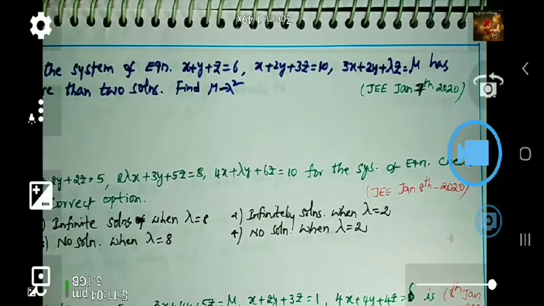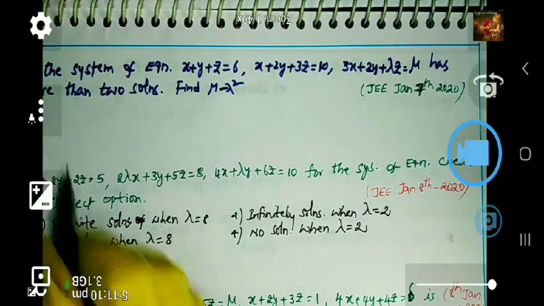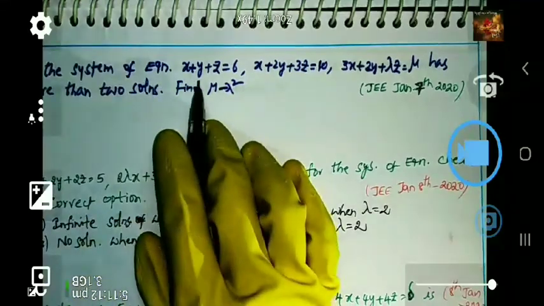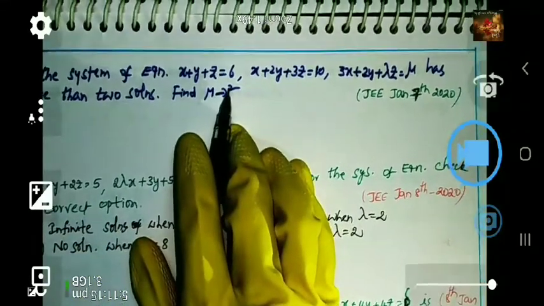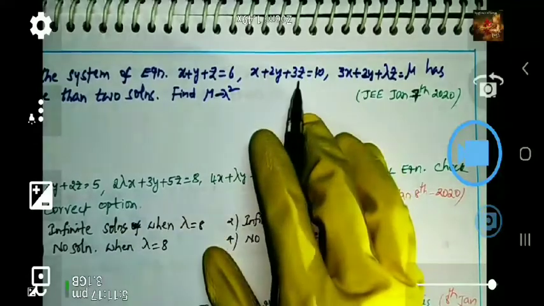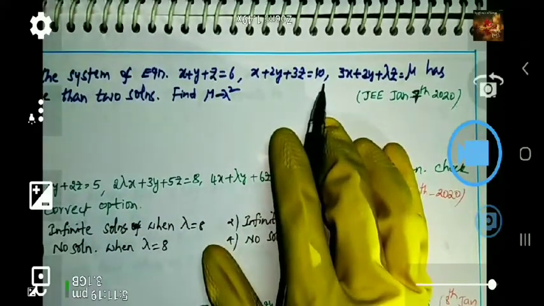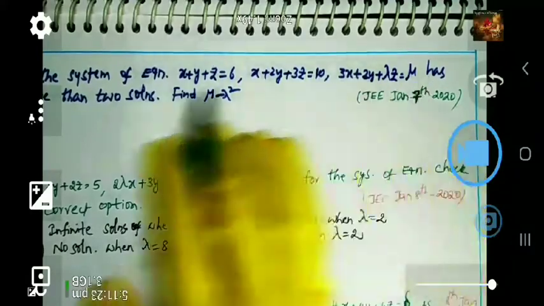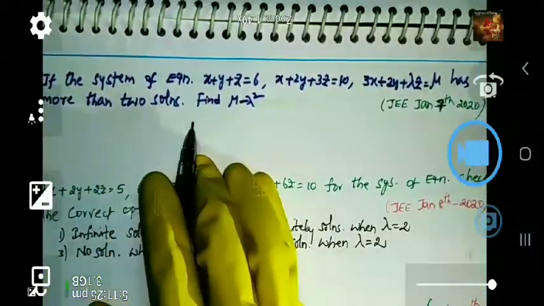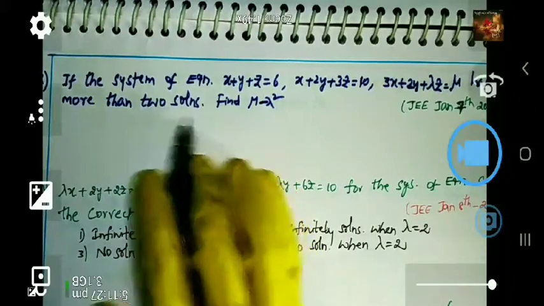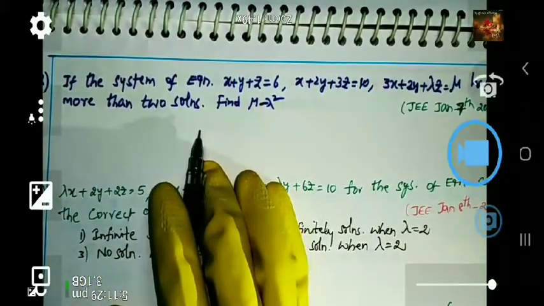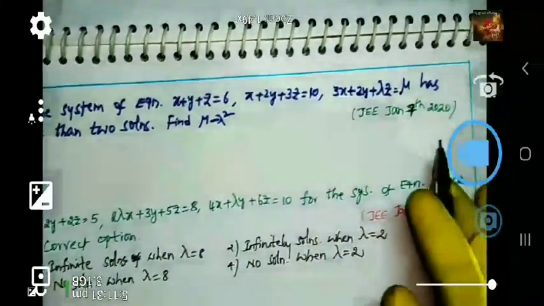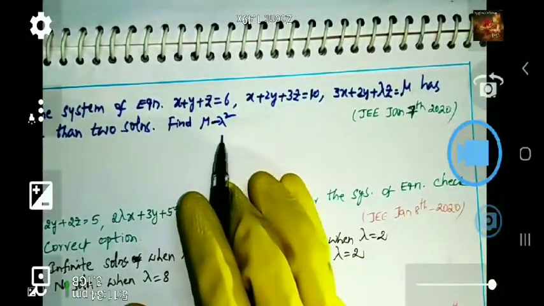In this one we can recognize what is given here: the system of equations x plus y plus z equals 6, x plus 2y plus 3z equals 10, 3x plus 2y plus lambda z equals mu, has more than 2 solutions. More than 2 solutions means it's not a unique solution. Then find mu minus lambda square.